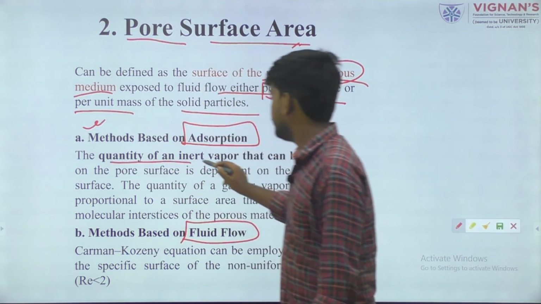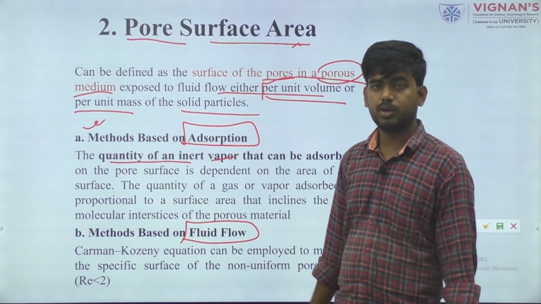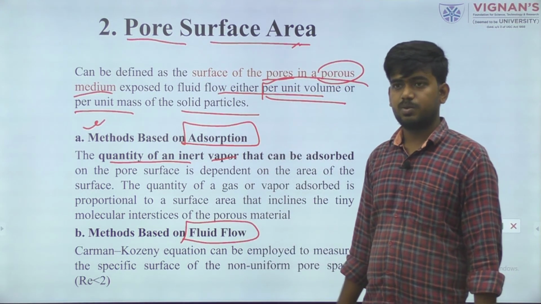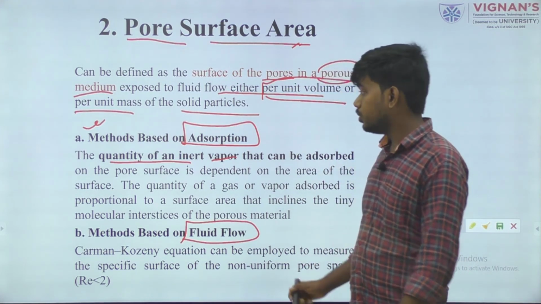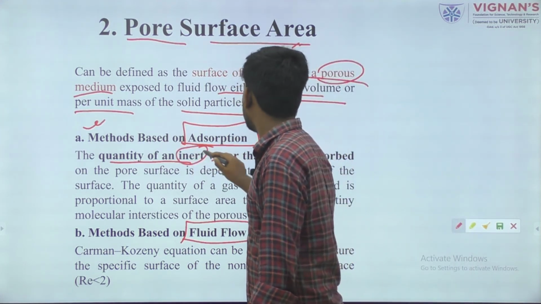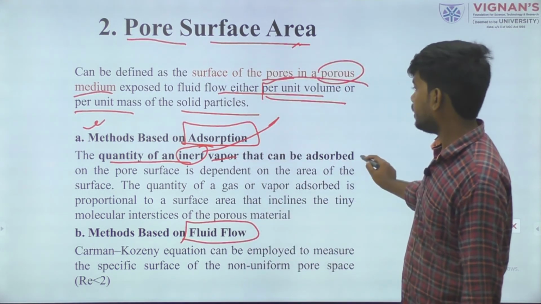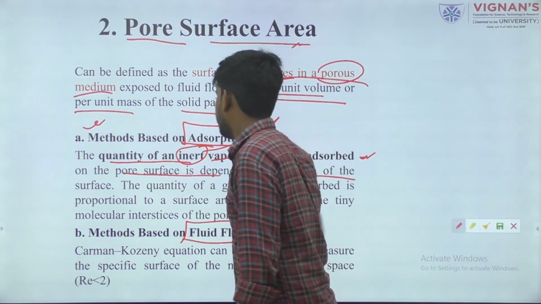Simply, the quantity of inert vapor. We use inert vapor because if we don't, some physical or chemical changes may take place. So we always prefer inert gas or inert vapor to do this analysis. Adsorbance, porosity, pore surface area of this surface.